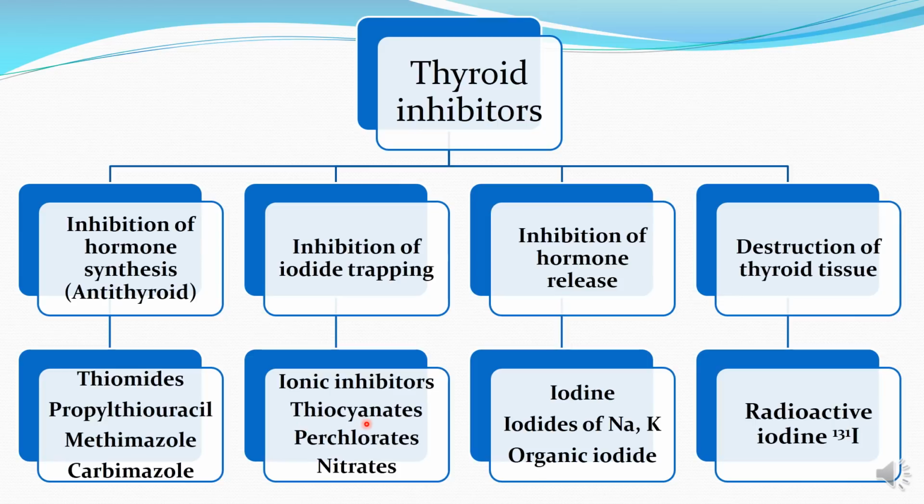They are thiocyanates, perchlorates and nitrates. The drugs that inhibit the hormone release from the thyroid gland are iodine, iodides of sodium and potassium, and organic iodide. The drug that destroys the thyroid tissue and thus the formation of thyroid hormone is radioactive iodine.